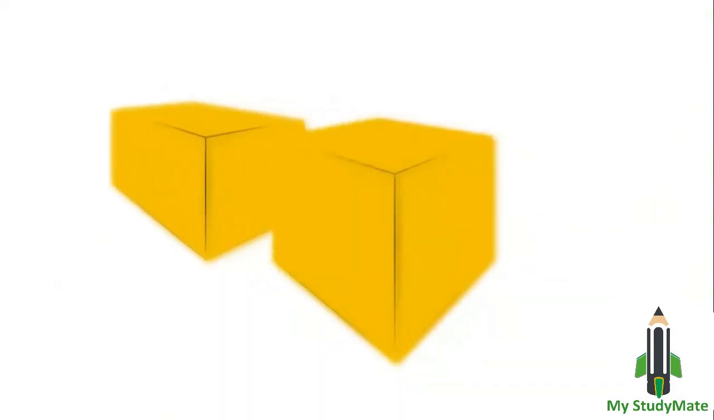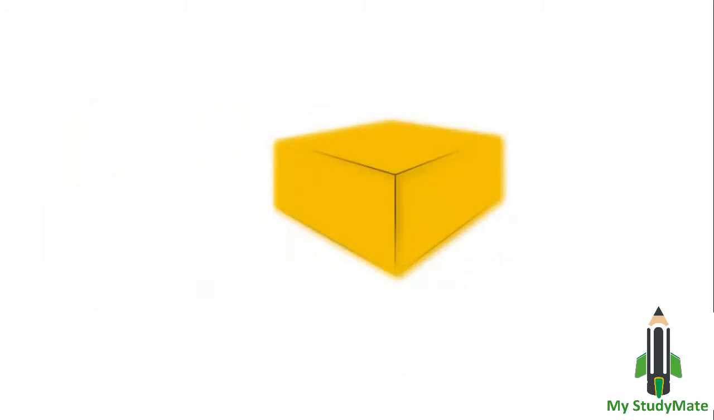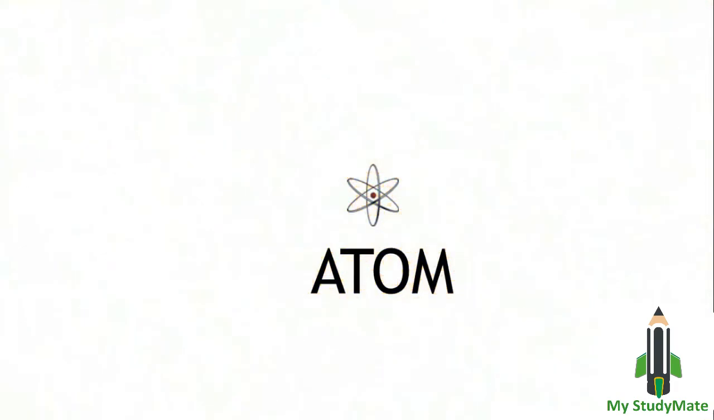For example, if you take a block of gold and chop it in half, chop it again, then again, and again for a very long time, you would eventually get to a point where you can cut no more and be left with the smallest piece of gold possible, an individual gold atom.